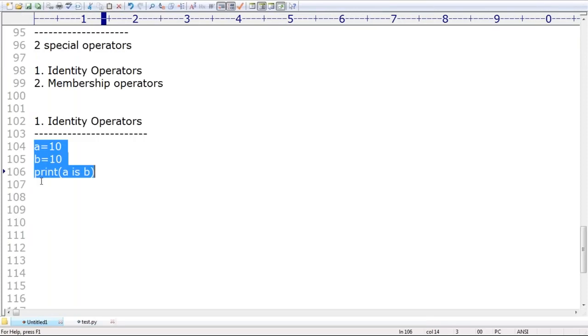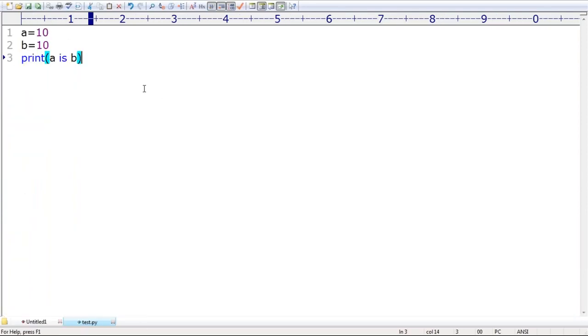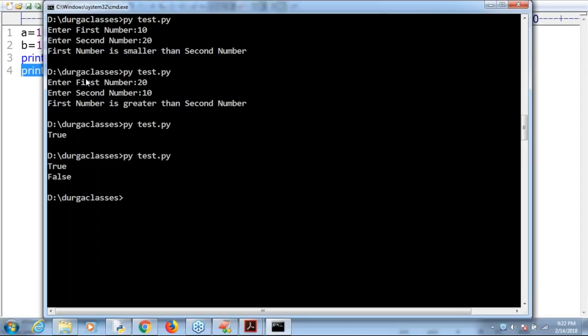So what is the first operator? The is operator, right? Sir, is not is also there. If you want, you can use is not. You can ask a is not b. Can you please tell what is the answer for the first one, a is b or not? True. The first one is True. But what is the answer for the second one? False, because a is not b? No, both are pointing to the same object. That's why the first one is True and the second one is False.